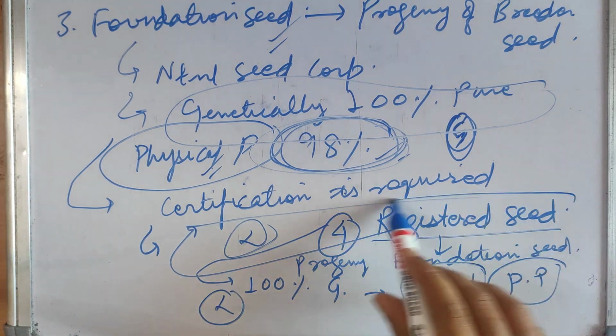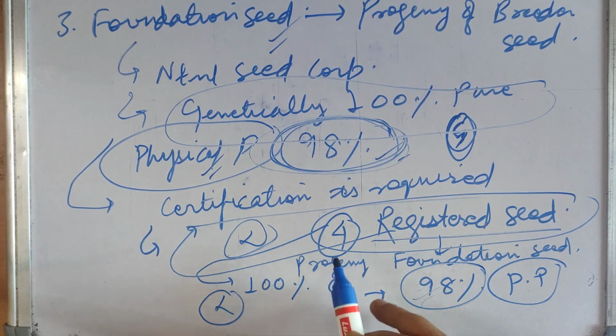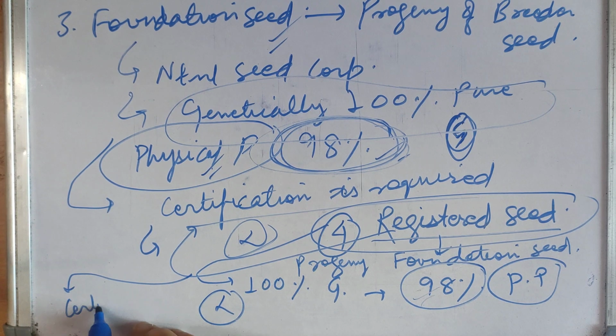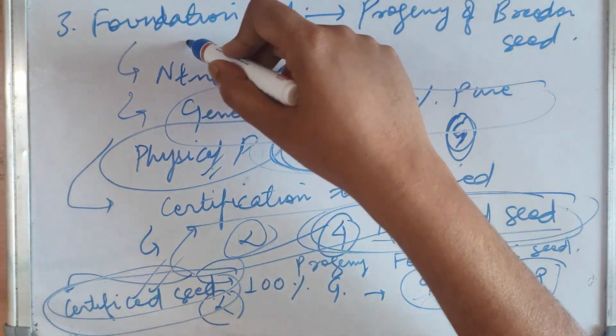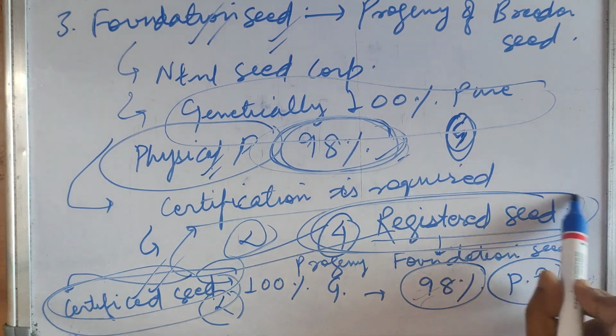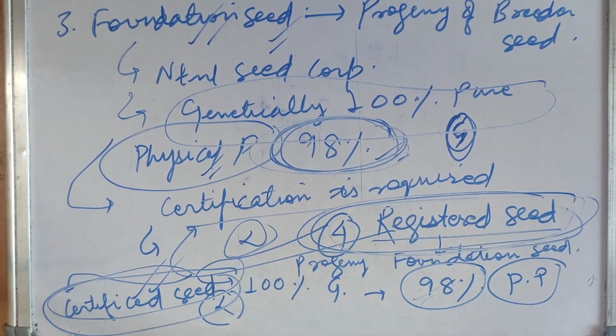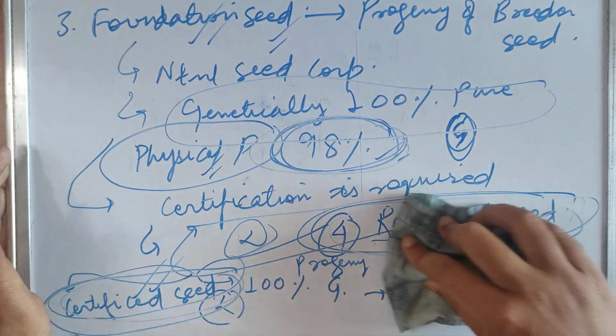You should know one thing: in India, after registered seed we produce certified seed, and this certified seed is used for commercial distribution. But in India, generally this registered seed is omitted. We produce certified seed directly from foundation seed only. We do not go to the stage of registered seeds. You must remember this, it is very important. This is usually practiced in India.